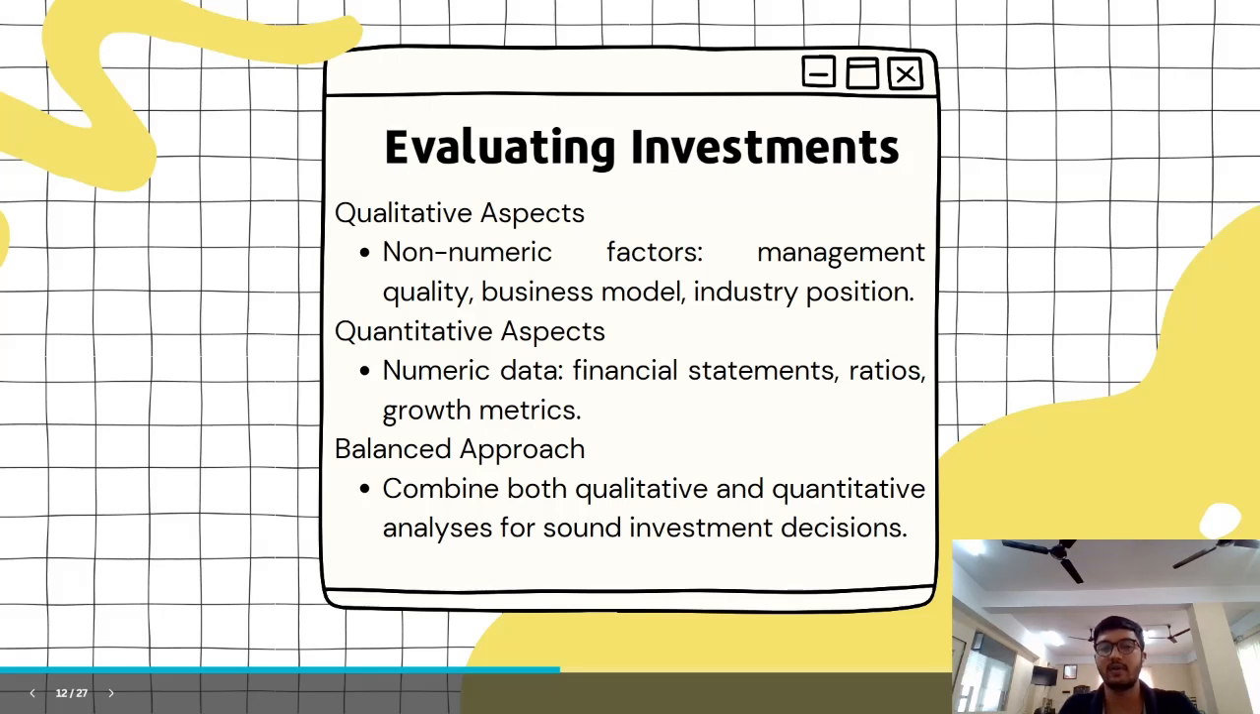When it comes to the quantitative aspect, only numbers are involved. All these are financial statements, P/E ratio, growth metrics. These are numbers which you can easily quantify, and you can make a wise decision out of these things. You can get all of these in annual reports of a company, and a balanced approach will be looking at both the qualitative and the quantitative together, because once you understand how the company is performing, how revenue, profits, liabilities and assets are growing, now you have to understand how the management of the company is and what it has to say about the company. So you have to deal with both of these things in order to make a wise investment decision.